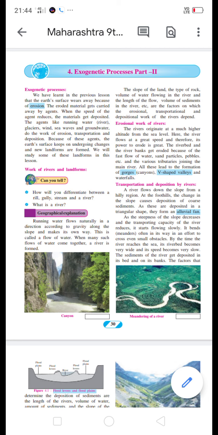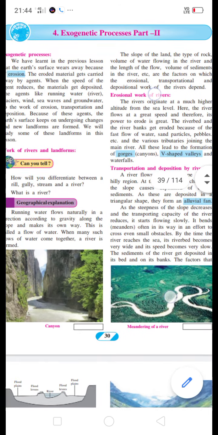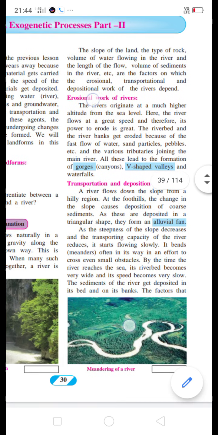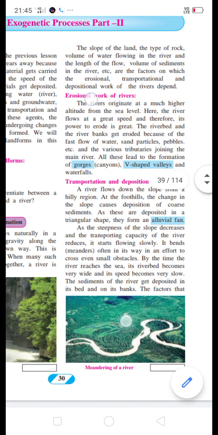Yesterday we have seen some work of the river, and because of the work of the river some landforms are formed. The work of river is erosion, deposition and transportation. Some landforms are formed because of this work. Yesterday we saw the erosional work of river, and the transportation and deposition work of river. Because of erosion work, which landforms are formed? Gorges or canyon, V-shaped valley and waterfall.